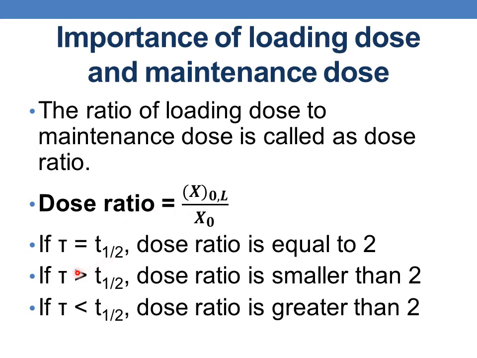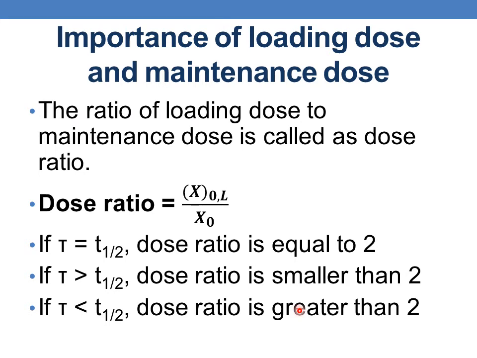And whenever the dosing interval is less than the T half, that is, frequent administration of the drug is seen, in such cases the dose ratio is smaller than 2. And when the dosing frequency is less than the T half, that is, the dose is given after 1 to 3 half-lives of the drug, the dose ratio is greater than 2.